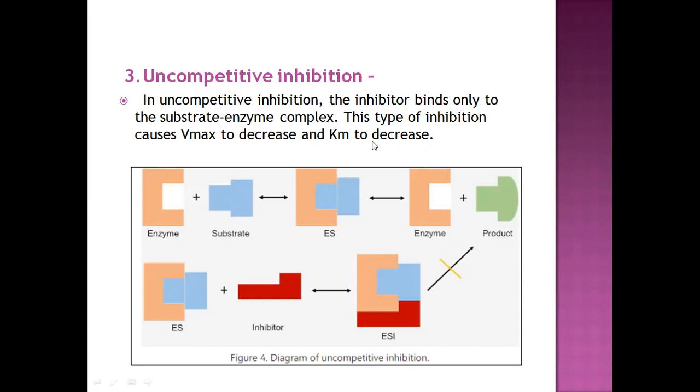Vmax and Km both will decrease, and the uncompetitive inhibitor will bind to the enzyme-substrate complex. So this uncompetitive inhibitor will bind to the enzyme-substrate complex, forming an enzyme-substrate-inhibitor complex, and there is no production of the product.